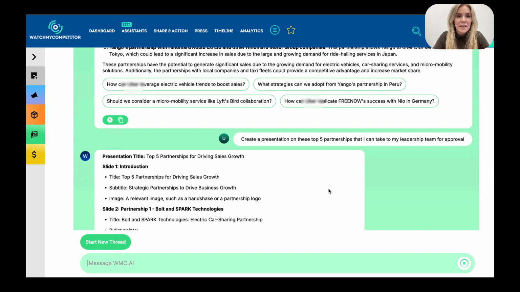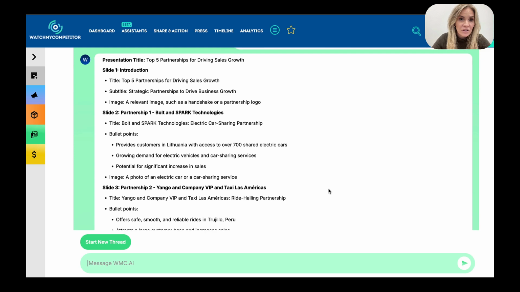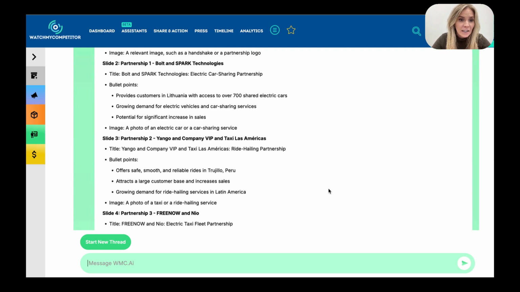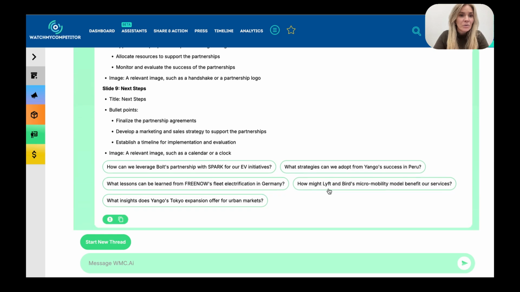And it's presented me with an outline of exactly how that presentation should look. It's given me details across each of the slides that I'm going to be creating. And towards the bottom of this answer, it's also given me an understanding of the next steps.